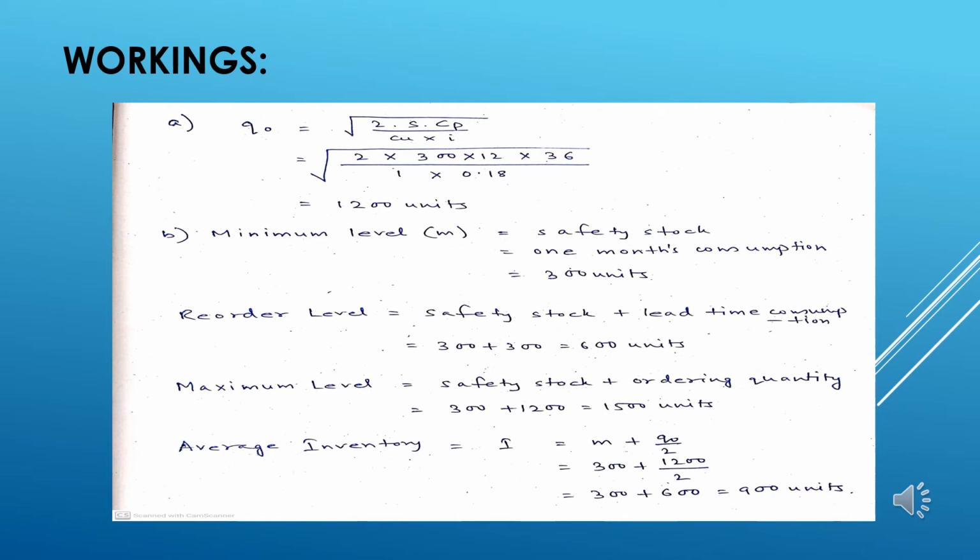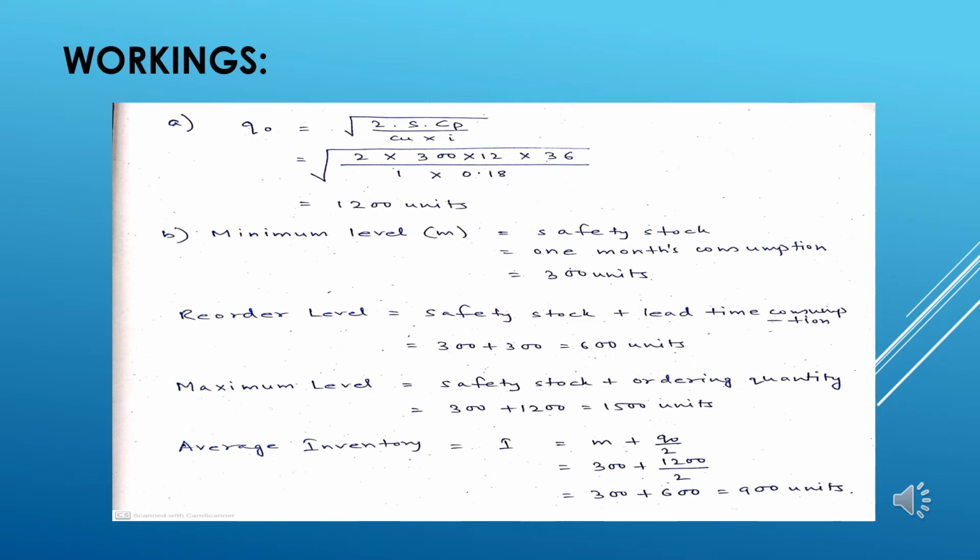So the economic ordering quantity is the square root of 2 into S into CP divided by CU into I. So if we put back the values which we have here, where the consumption is 300 into 12, as consumption should be taken as the yearly consumption, the cost of procurement per order is 36, the cost per item is rupees 1, and the inventory carrying cost is 18%, so we have taken it to be 0.18.